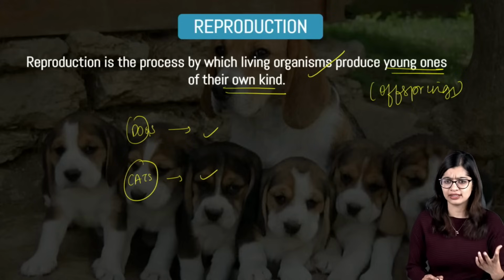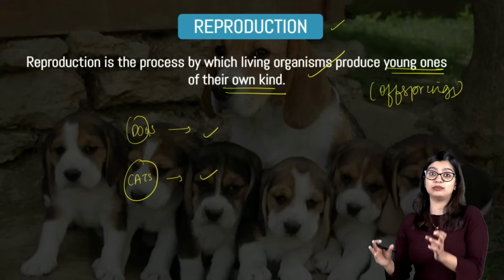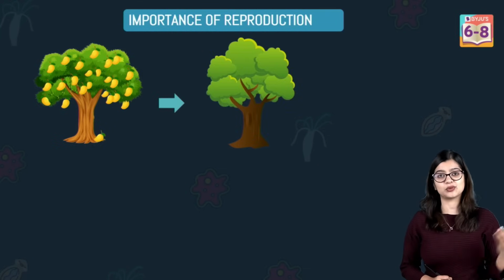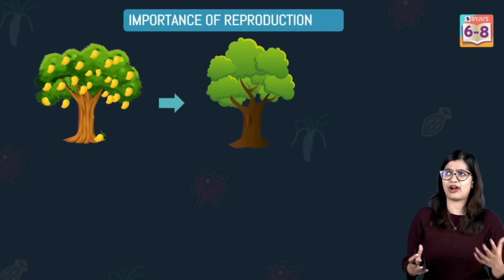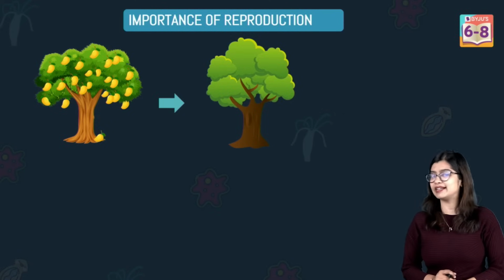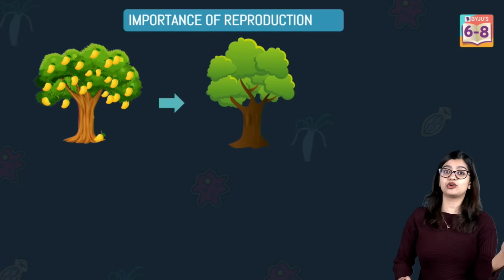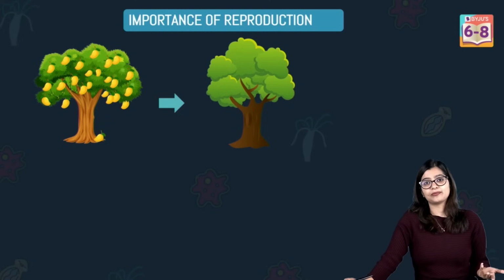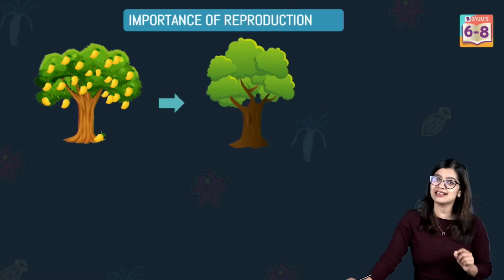Now, what is the reason for performing this process of reproduction? Will a living organism die if it does not reproduce? Let's understand this with an example. If you look at, let's say, 200, 300 years ago, and if I were to ask you, do you think mangoes would have existed back then? Probably yes, we would have found mango trees. Now, cut to 2024, and if I were to ask you, do we find mango trees? You would say yes. But does this mean that the same mango tree was available way back then and now?